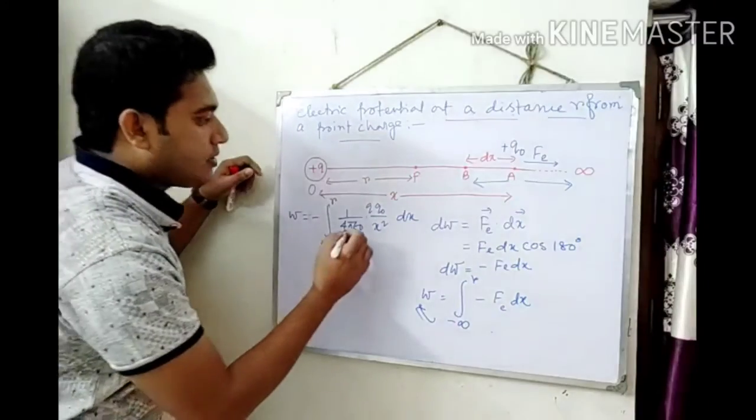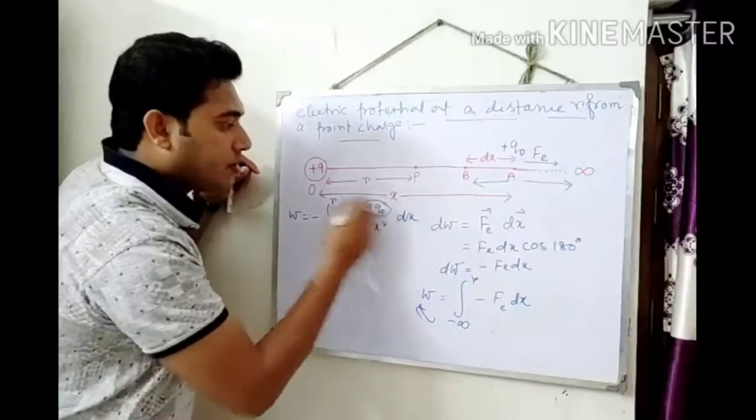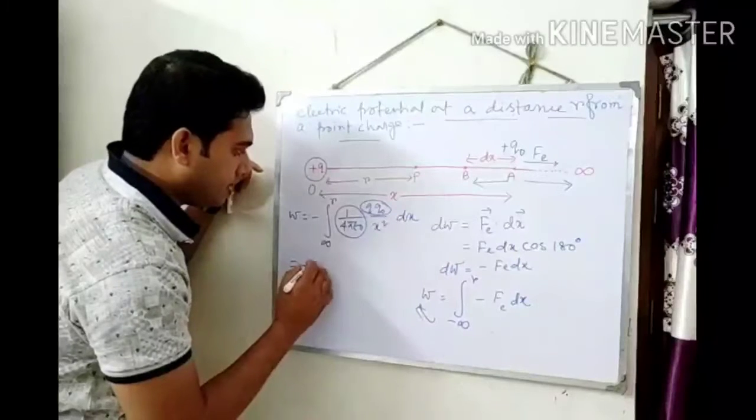Now here, 1 by 4 pi epsilon naught is constant, and Q Q naught, the multiplication of both the charges, is also constant. So I am taking them out of the integration.